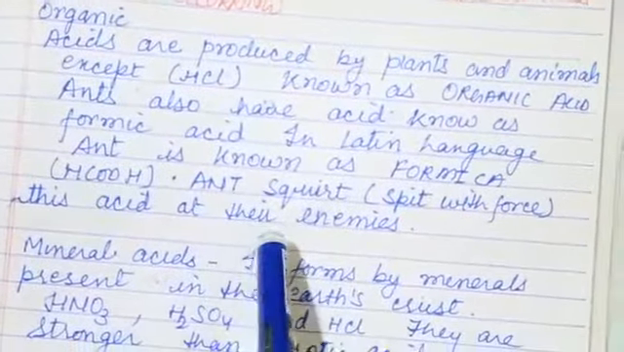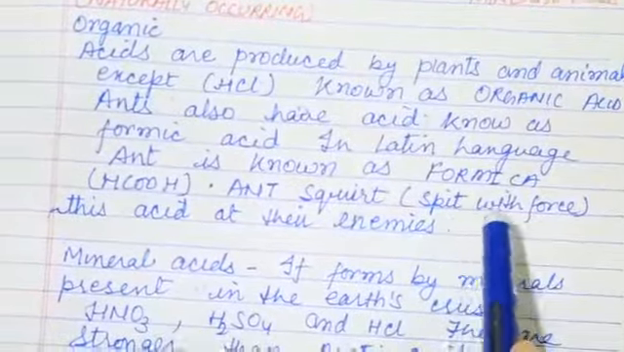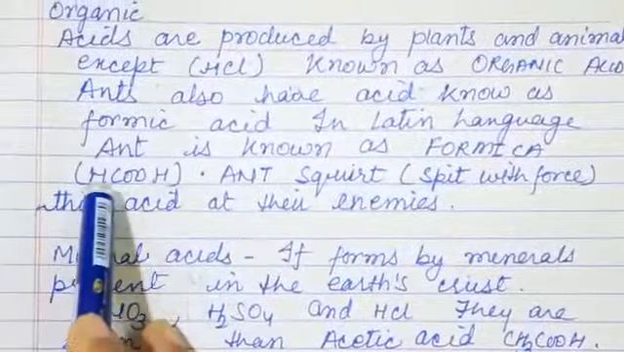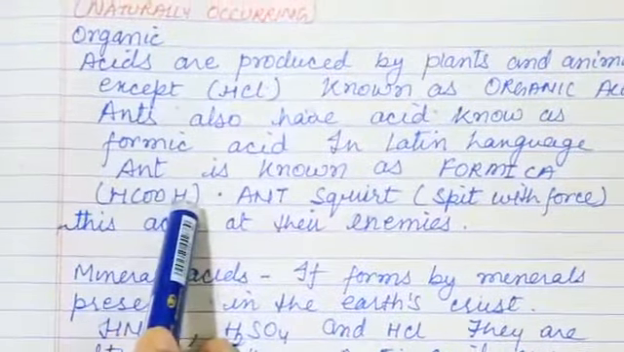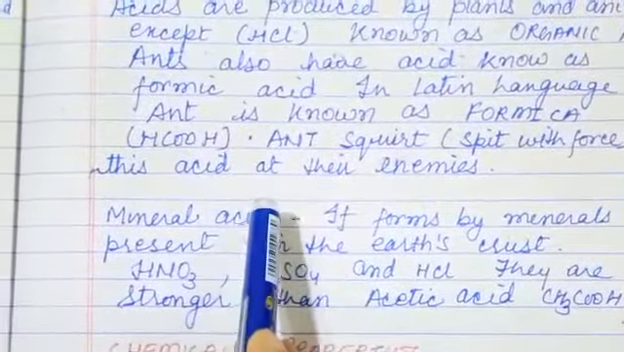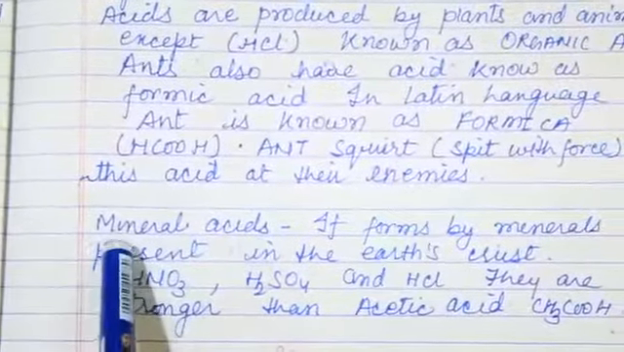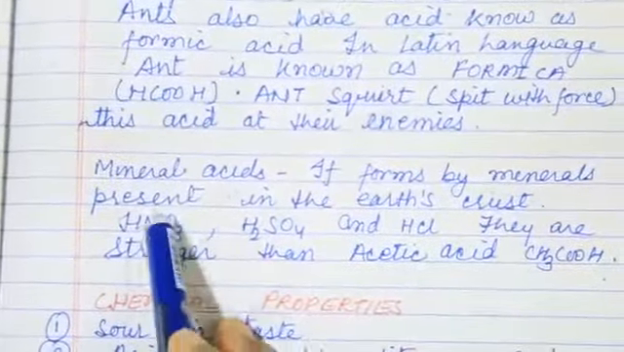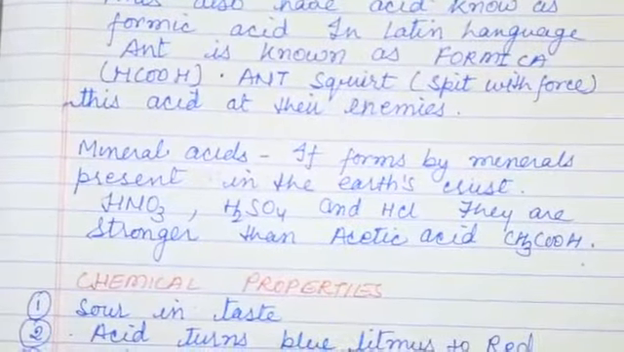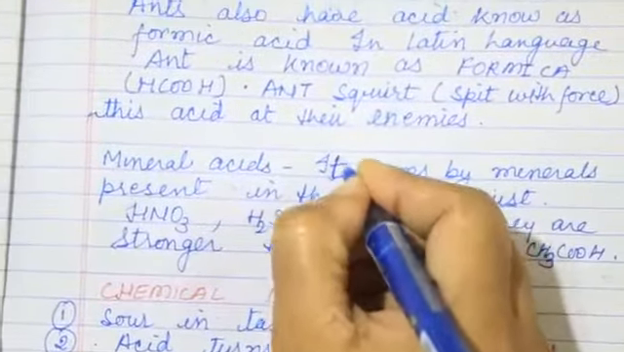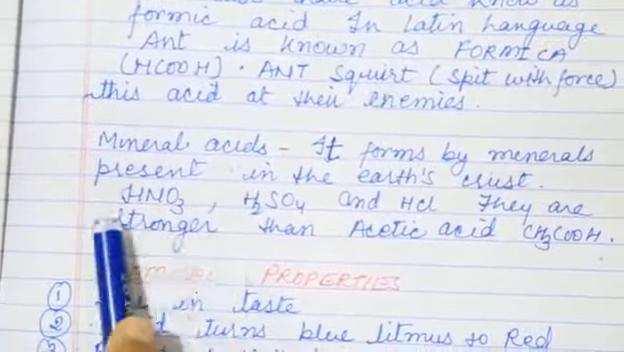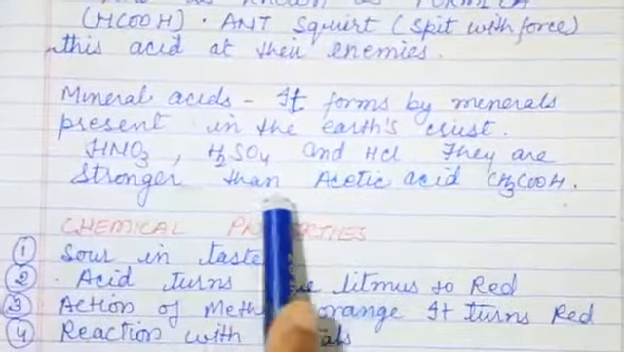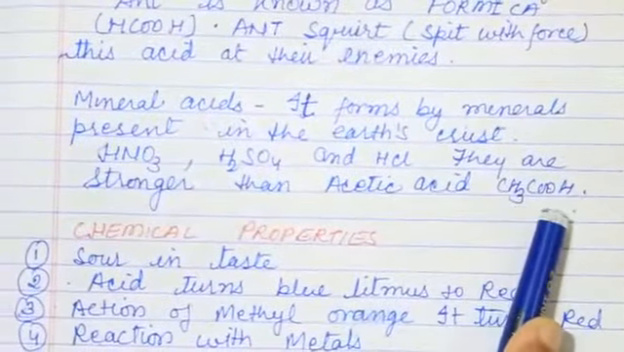Now ants squirt, meaning spit with force, this formic acid at their enemy. Now mineral acids are formed by the minerals present in the earth's crust, such as HNO3, H2SO4 and HCl. These are the mineral acids. They are stronger than acetic acid, that is CH3COOH.